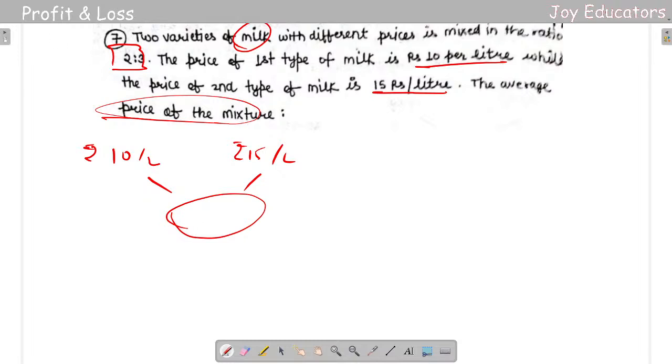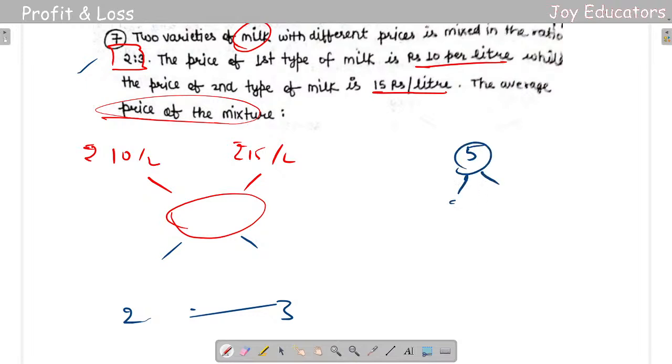So what you are supposed to do here is you need to get the average here. So what we can do? The basic thing that they have given is the ratio of 2 to 3. So let us write 2 to 3 down here, and I need to get 2 to 3 over here. So the complete measurement 2 plus 3 is 5.